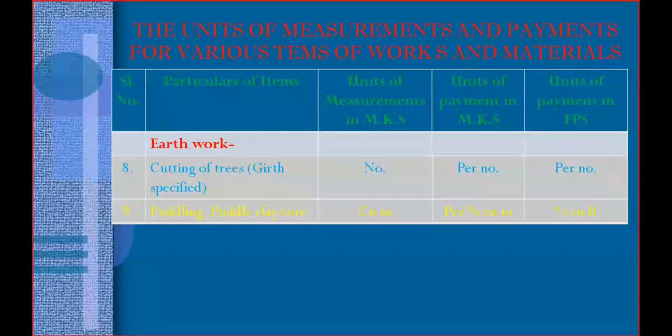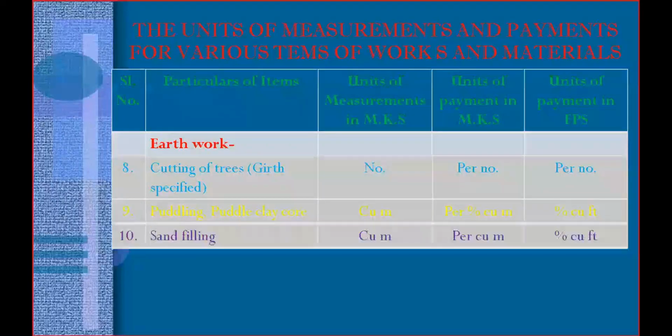Maybe you have already studied it in dams. For that work you need to consider quantity in cubic meter and we need to pay per percentage cubic meter. Coming to the next one, sand filling. For sand filling you need to consider cubic meter. That means you need to calculate in cubic meter and you need to pay per cubic meter.